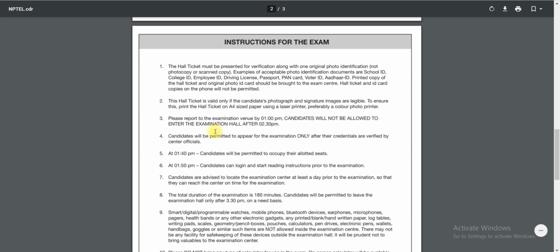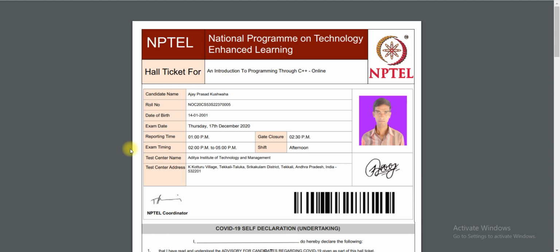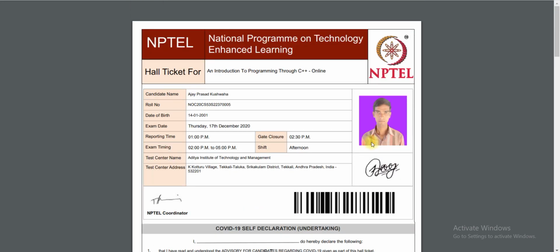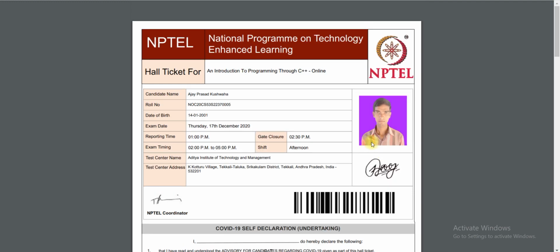So this will be available. It is a 3-page hall ticket, but you need not print all those pages. You can print the first page, and if a color print is available nearby, it is better to take the color print. If not, no problem, you can also take a black and white print.